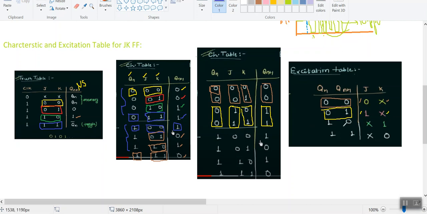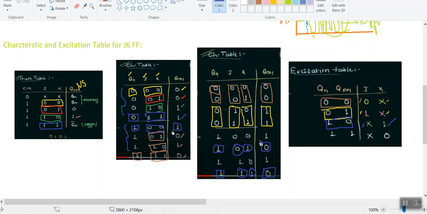And in the third case, Qn and Qn plus 1 are in the 1 0 condition. Here you can observe that this is my 1 0 condition, and this is also my 1 0 condition. I am representing the 1 0 condition with blue color. In the 1 0 condition you can observe that this J value is 0 and this J value is 1 here. Therefore it is varying, so I can have my don't care condition. And this K value is 1 and it is also 1 here. Therefore I can have my output as 1 directly here.